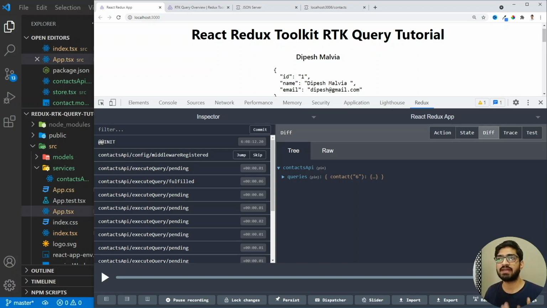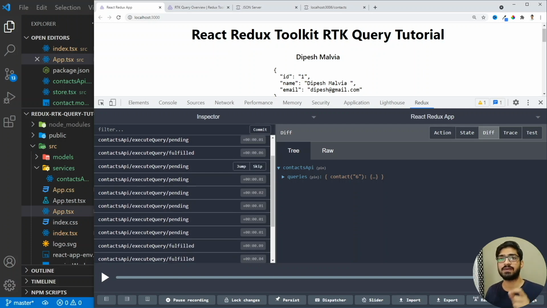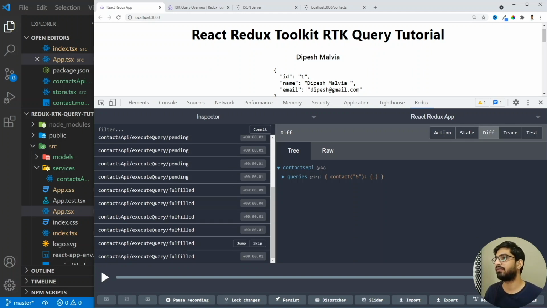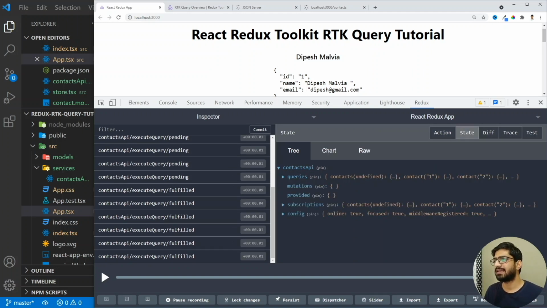We have a middleware register, we have then pending, fulfill, and then for each individual contact detail, we have all the pendings, and then we have all the 6 fulfilled. So let's go to the state, and in the state, you will see that we have queries and mutations.